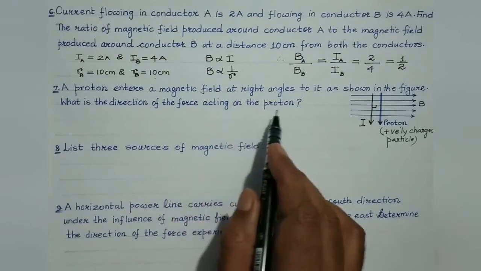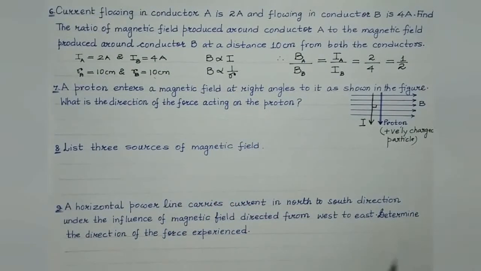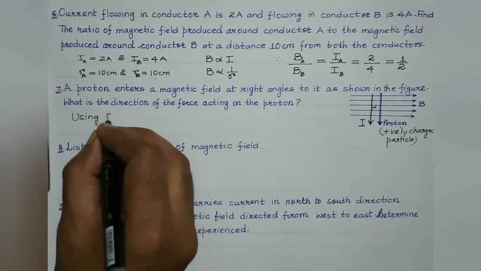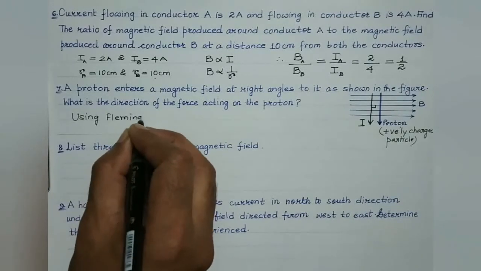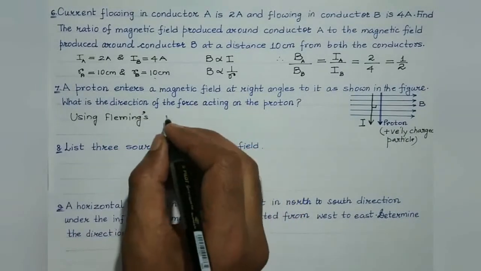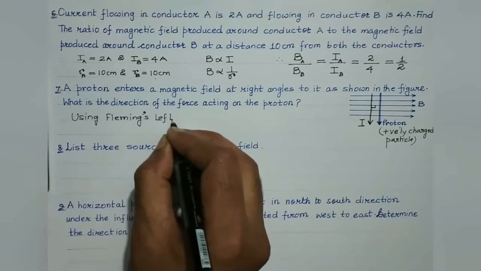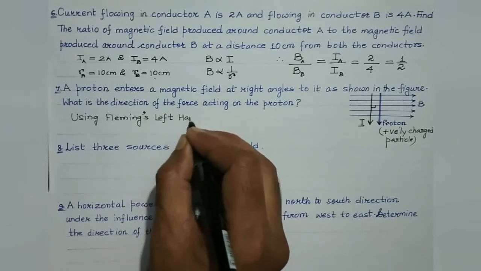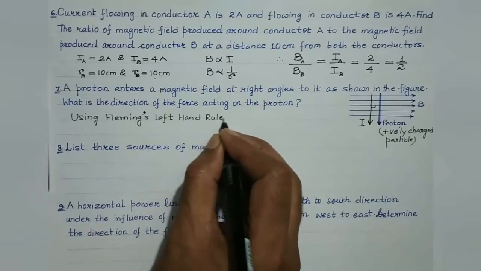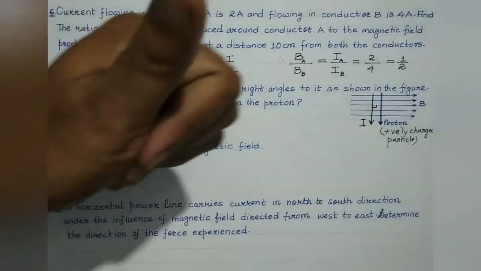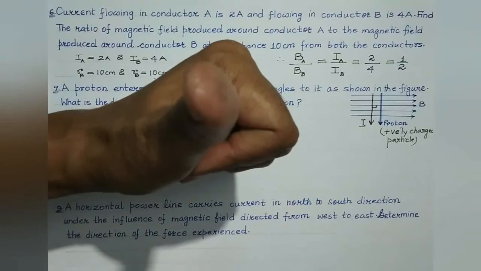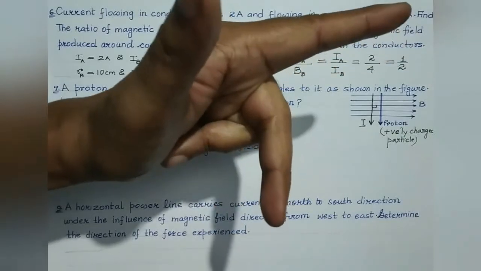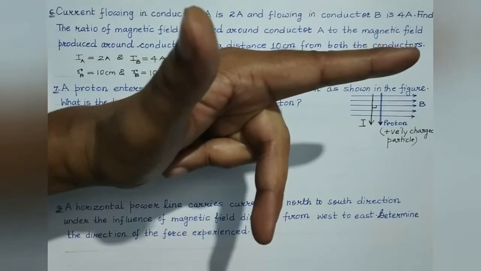We need to find out the force acting. Now here we can make use of Fleming's left hand rule. This is the rule which we need to use in order to determine the force experienced by a current carrying conductor under the influence of a perpendicular magnetic field. So let's apply this rule to find the direction of the force. Look, the thumb of the left hand represents the direction of the force. The first finger or forefinger of the left hand represents the direction of the magnetic field, and the central finger represents the direction of the current, right?